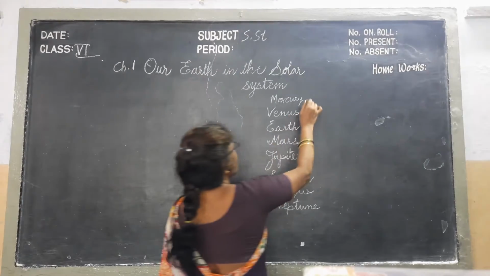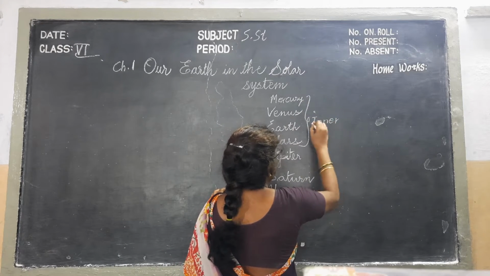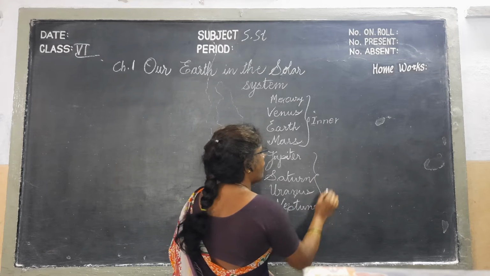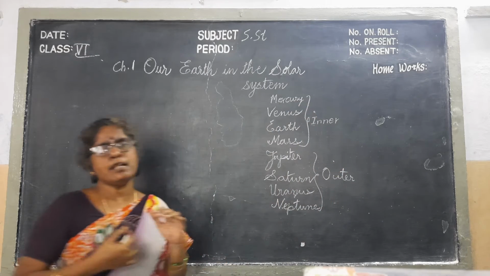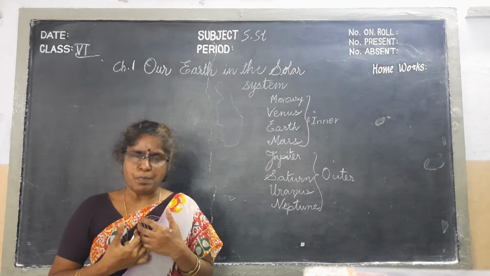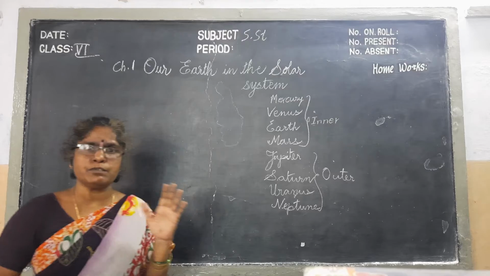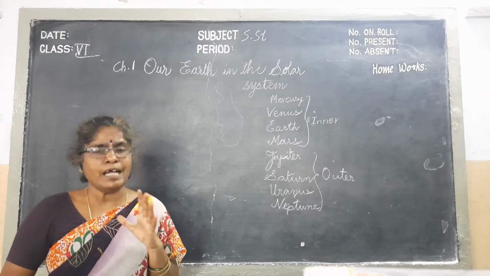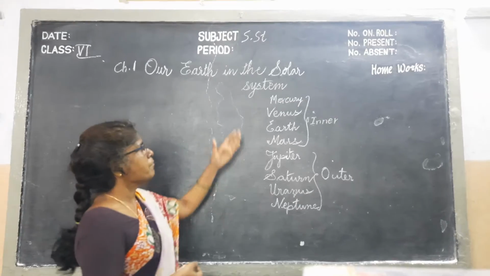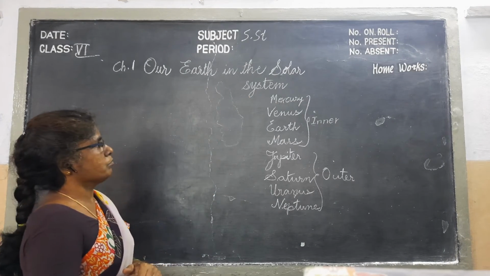The first 4 planets we call inner planets, and these 4 are outer planets. In the inner planets we observe rock material, whereas in the outer planets we observe gaseous substances. Okay, now we have seen the planets.